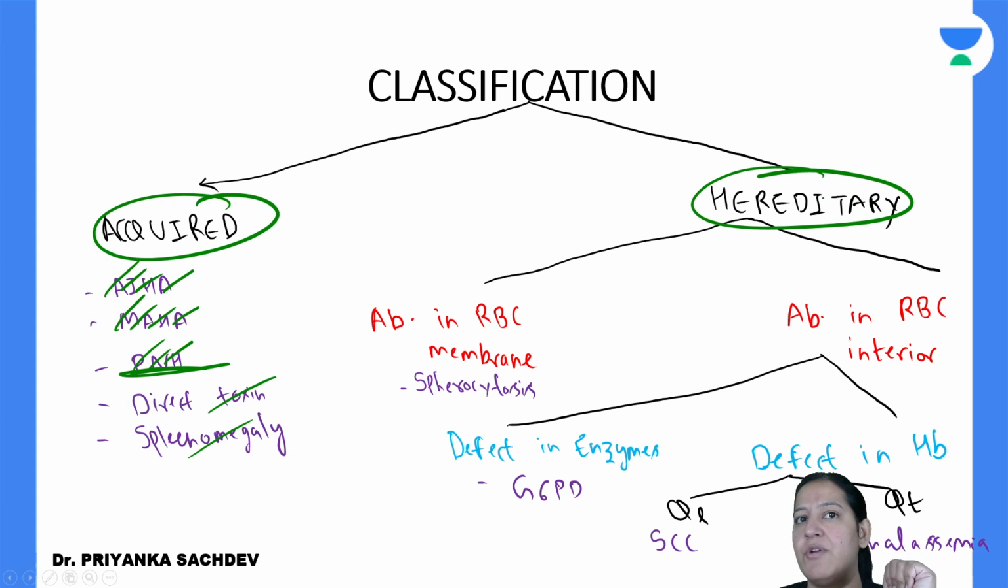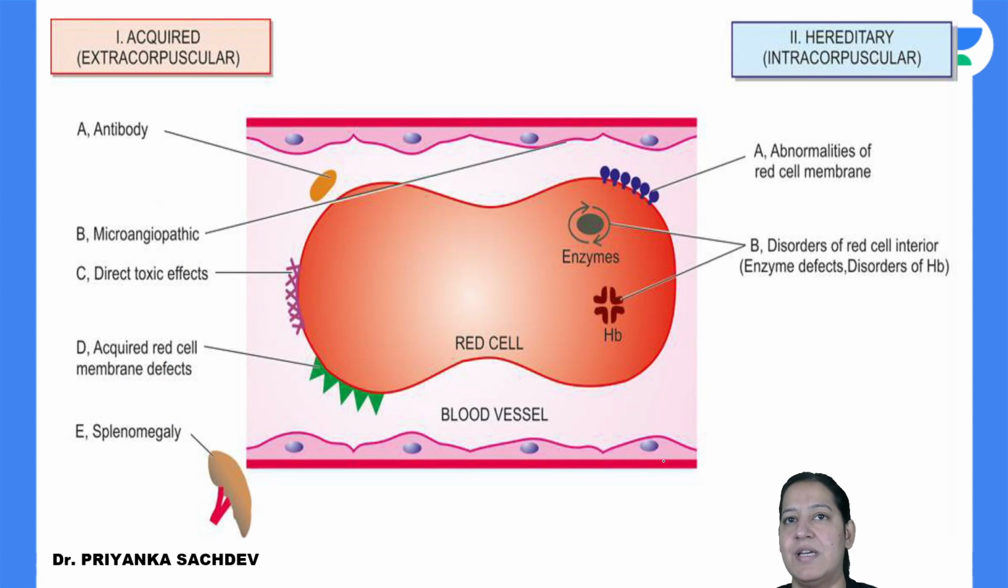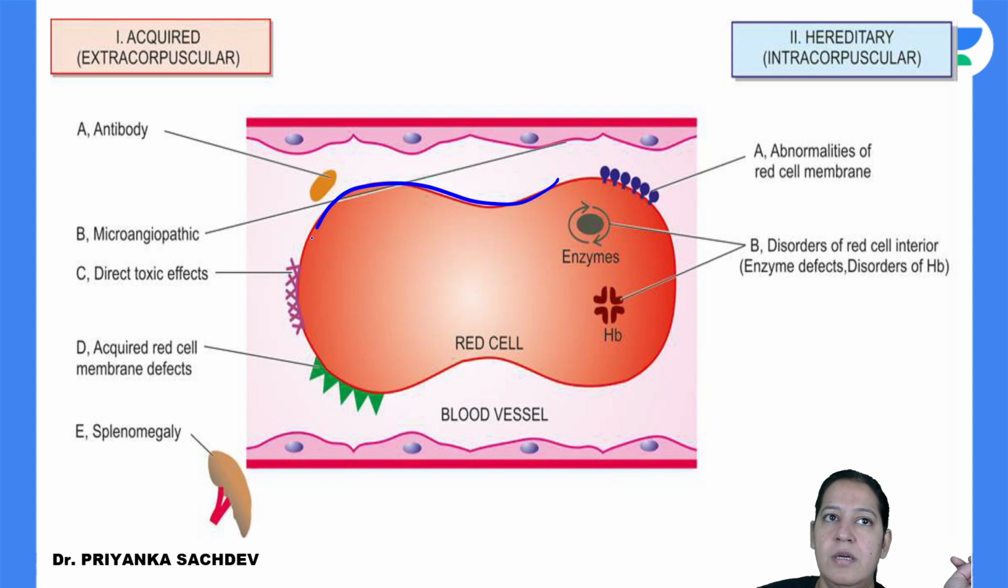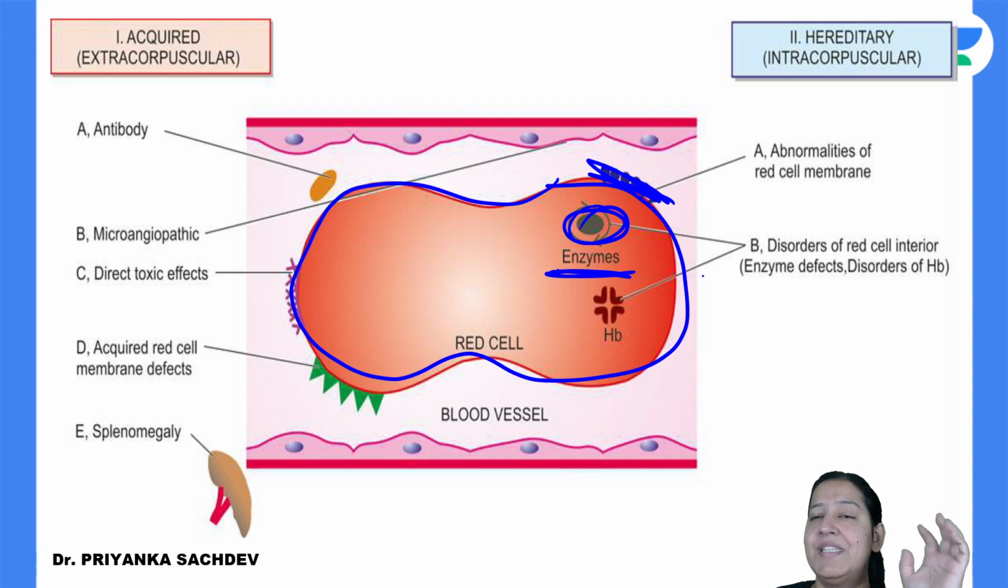Now from the hereditary, whether the problem is in the RBC cell membrane or the interior of the RBC. In the interior, whether the problem is with the enzyme or hemoglobin. Problem in the enzyme, the most common enzyme is G6PD. You can see here, this is the RBC. So the problem is not the cell membrane. The problem is interior. Interior means the enzymes in the RBC are deficient.